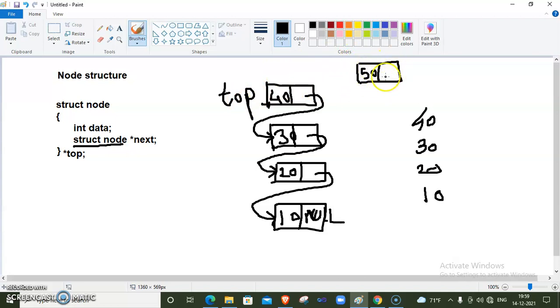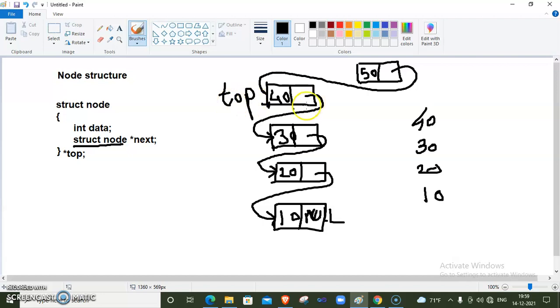Now this node is not attached to previous stack elements, so we need to adjust the link part. So now this node will be the topmost node. So we attach this link or this node to previous top.